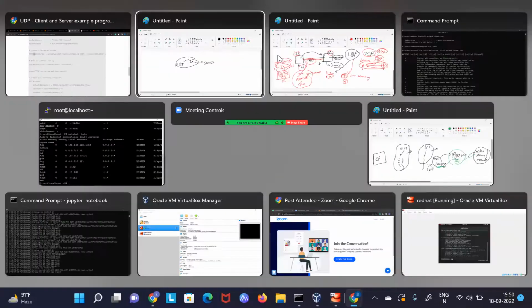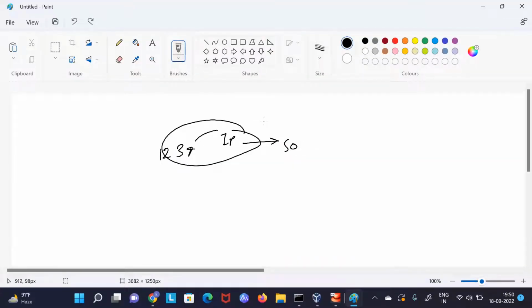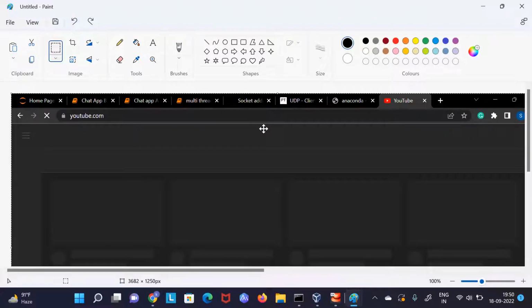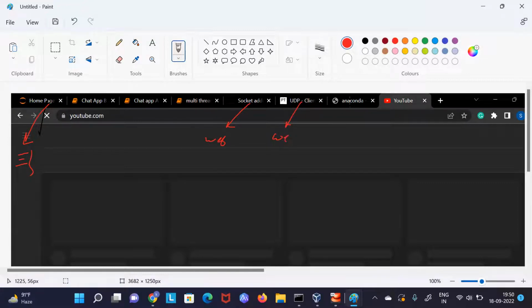Now let me show you this. Basically, we have only one Google server. In that Google server, you can see we are communicating, let me use different colors, with one tab. Here I am doing some kind of searching. Here I am doing a different kind of searching. Here I have opened a different website. Here I am using a different website. Let's say here I am going with YouTube. So Google is only one. This is the Google server.